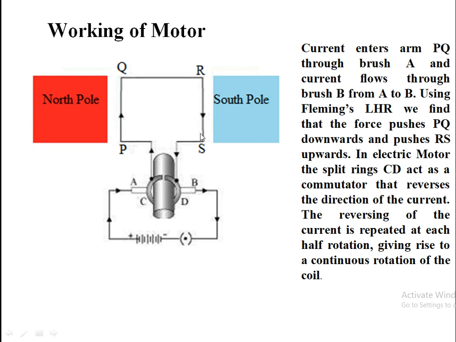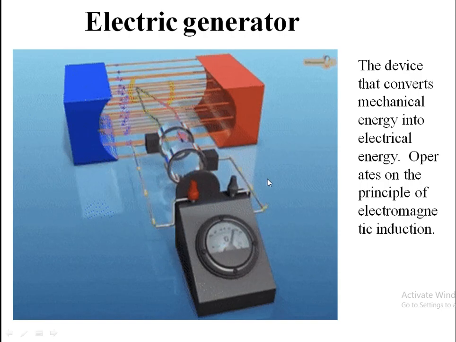In this way, the coil starts rotating. And here the mechanism is such that the split rings make it continue to rotate. Here these two are the brushes A and B. So after every half rotation, the cycle is repeated and it continues to rotate as long as the current is flowing and there is a magnetic field. So in this way the motor works.